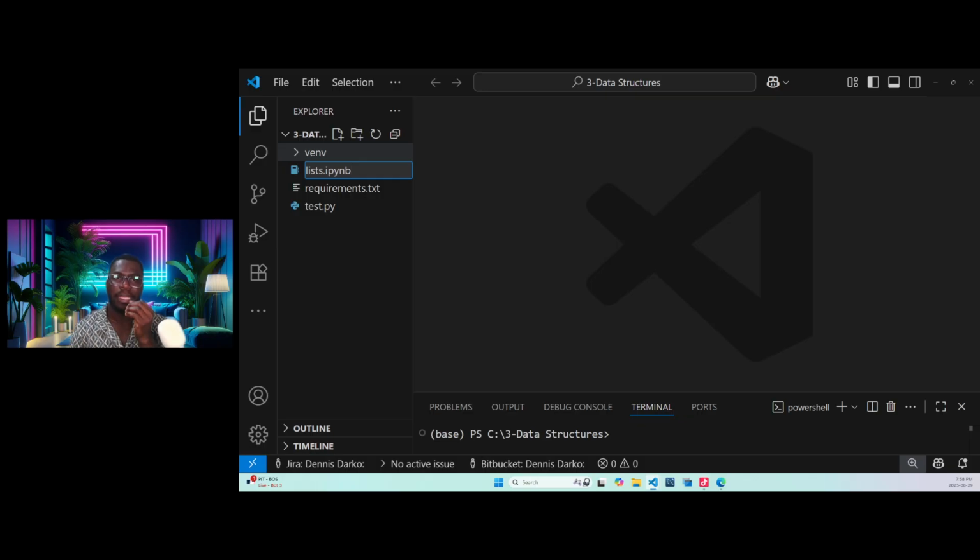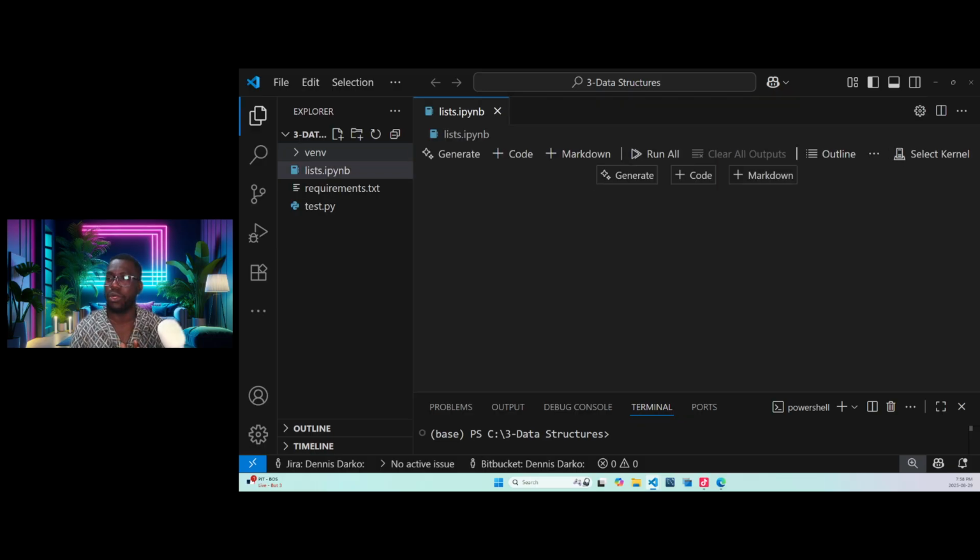So we are telling VS Code that this particular file I am creating is a Jupyter notebook. I want it to be a notebook for me, and VS Code already has that kind of integration. So all you need is to add the extension like this and you are good to go, because you also have the virtual environment created. You will be good.